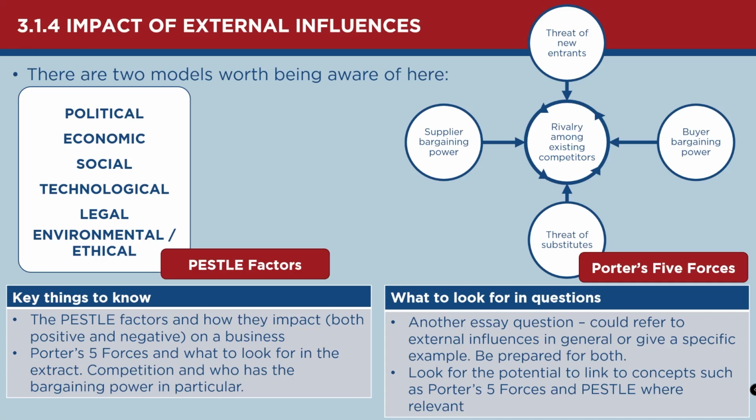Because business ethics, legislation and economic factors are all in theme 2 and theme 3, so they would plausibly be on this paper, and none of them are mentioned. So perhaps it might be a question about political or social or technological. It could mean that it might not be about PESTLE in general anyway. It could be more about Porter's 5 forces, but it's just worth bearing that in mind.